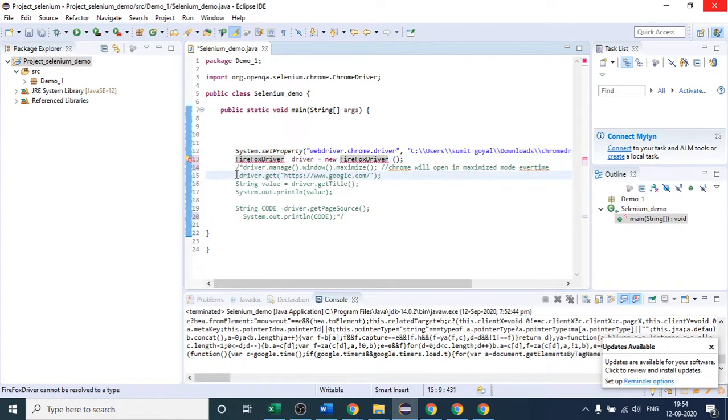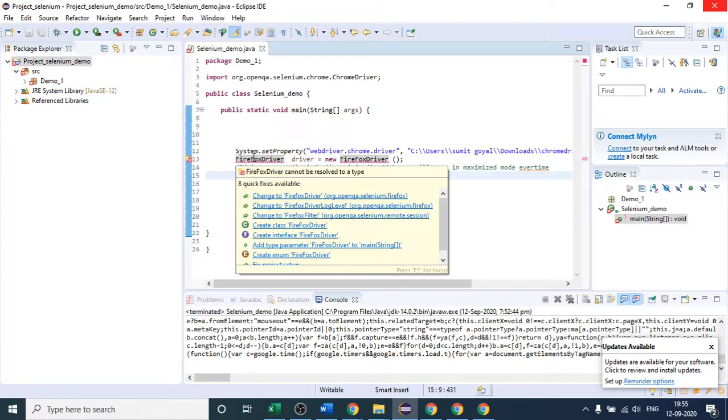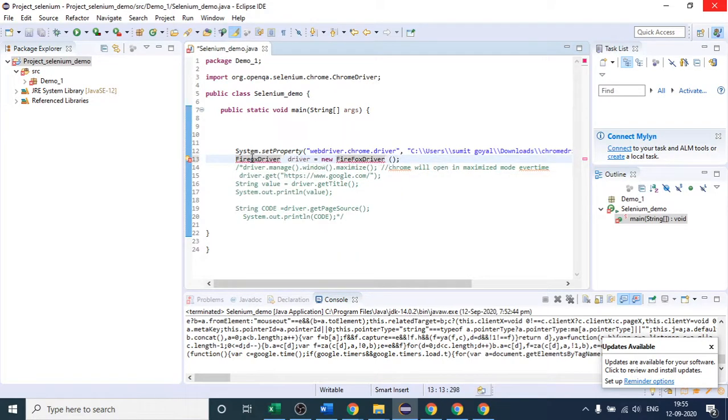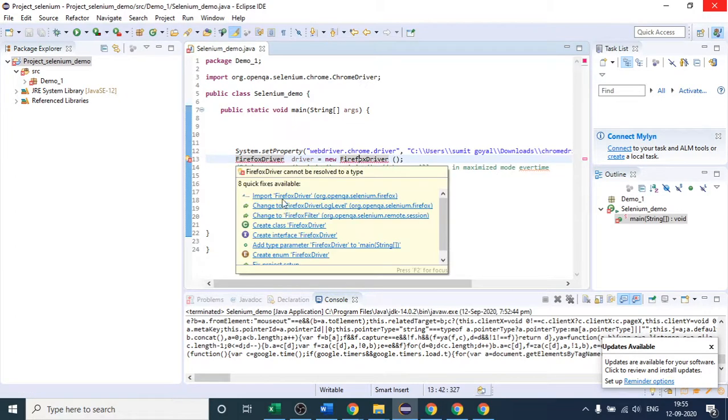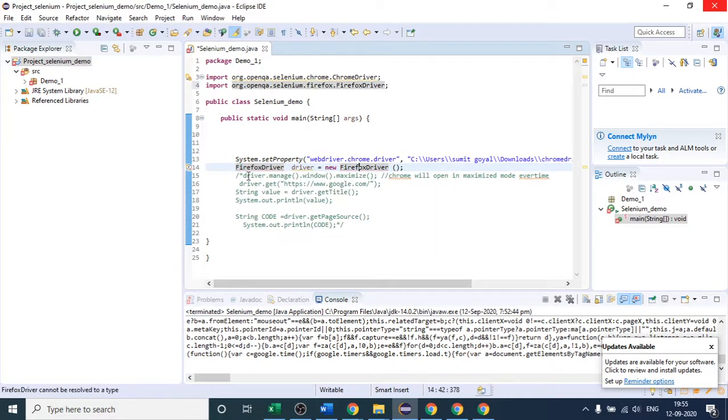Let me save it first. I think I have written capital F here. This will be a small f. Now we will get one import statement. This is the package, and inside that package this FirefoxDriver class is present, right? I will import it quickly, and you will see the error will be gone.